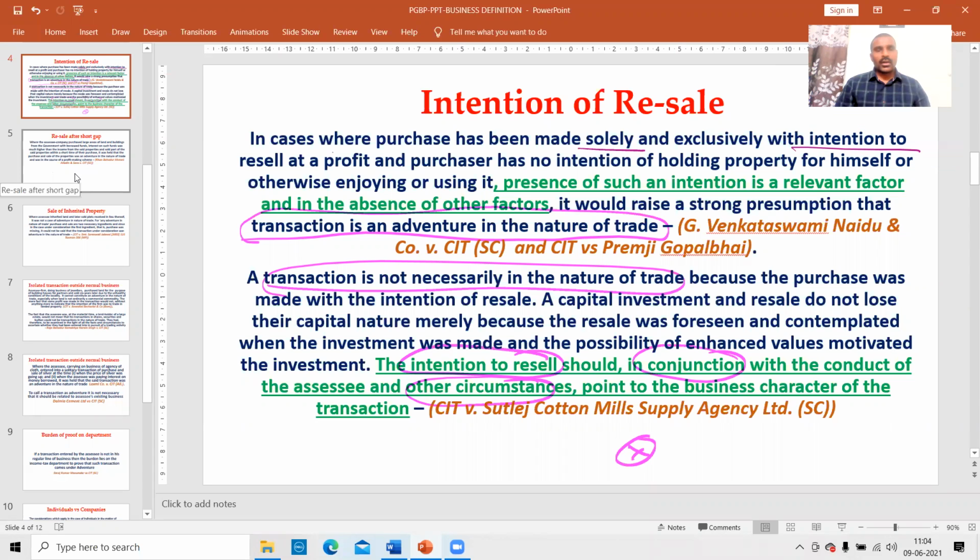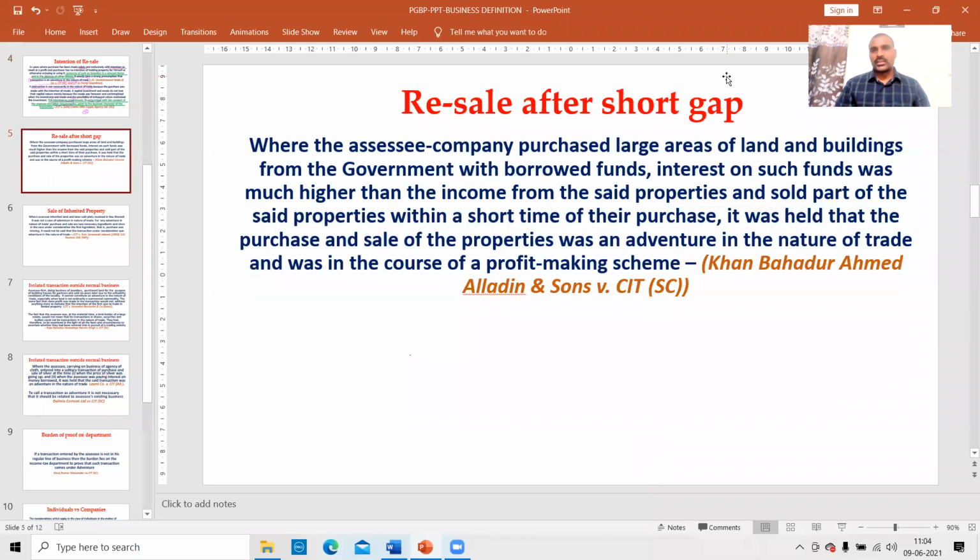Look at this case law. This we have discussed in the previous lecture. Previous lecture we have discussed this case law, intention of resale. Now look at this. Resale after short gap.